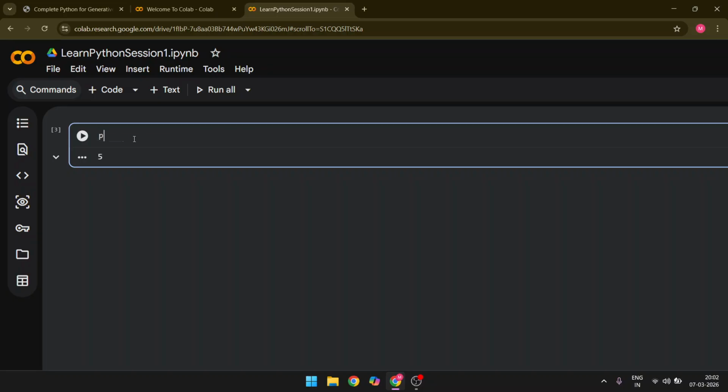And suppose we were doing print hello world. In that also, there are two ways. Either you write it directly, or suppose we want to have the exclamation mark also. Let us try this also. See here, this is the simple way. So this was the basics, and we will be writing each and every code here only.